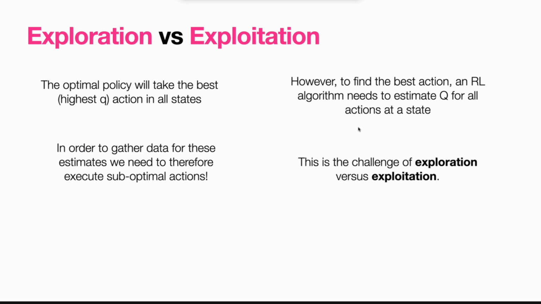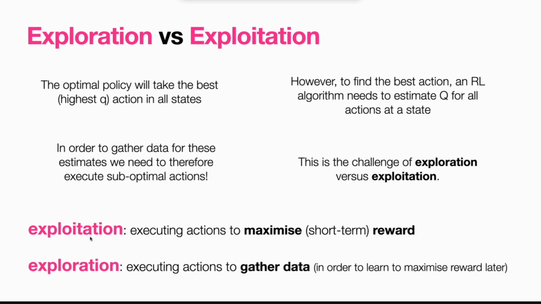And this is what's known as the challenge of exploration versus exploitation, right? Exploration is executing non-optimal actions, or any action really, to gather data. And that allows us to tell which is the best action. And exploitation is gathering reward now.